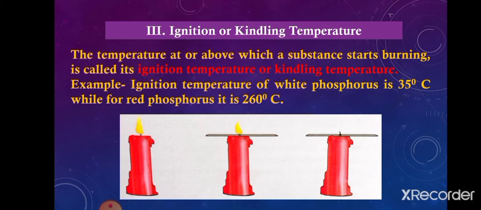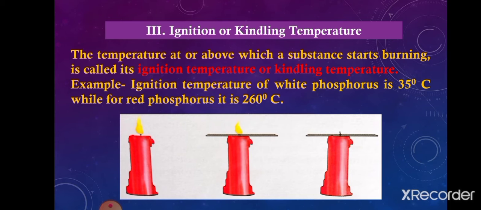All substances that burn in the presence of oxygen have a particular temperature at which or above which they start burning, and that temperature is called the ignition temperature or kindling temperature.